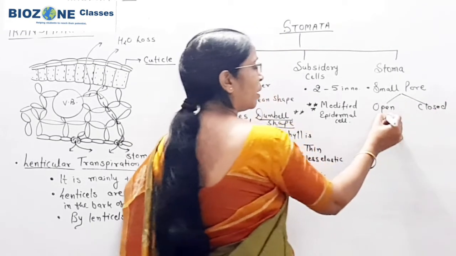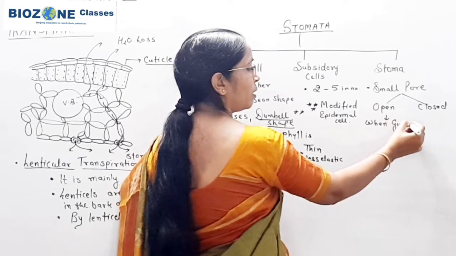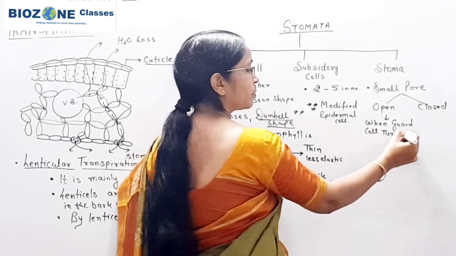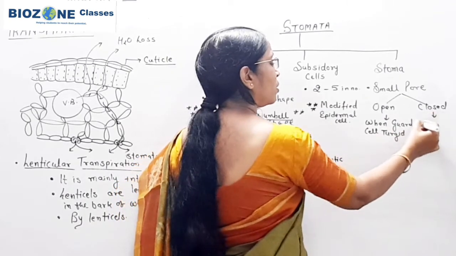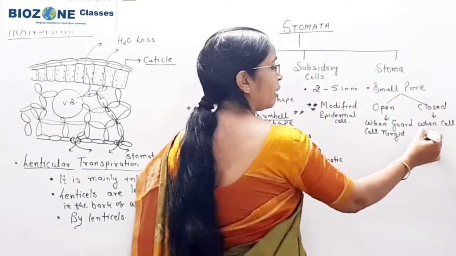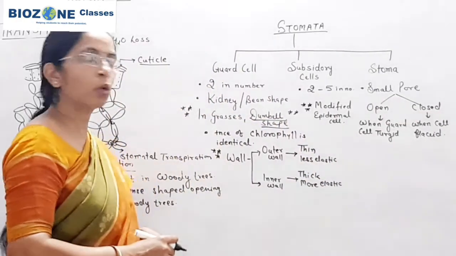It remains open when the guard cells are turgid, and when the guard cells are in a flaccid state, then the stomata become closed.